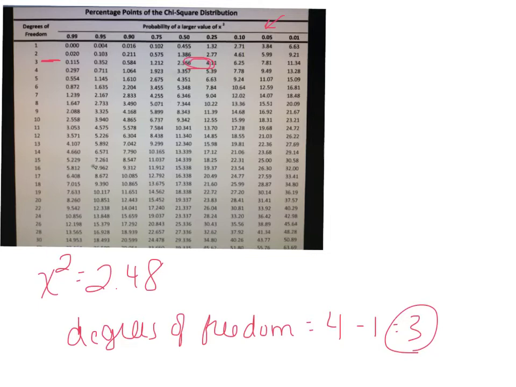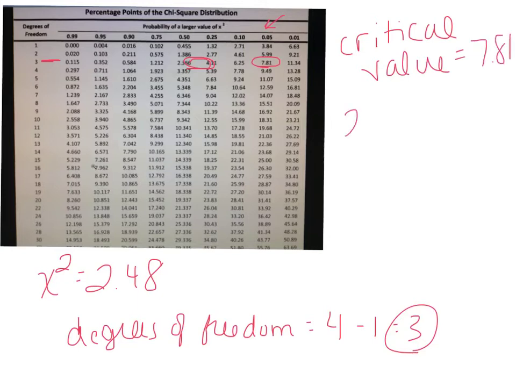Well, my critical value is 7.81. So in this instance, with 3 degrees of freedom, my critical value is 7.81. Well, my chi-square value, my 2.48, is less than my critical value of 7.81.